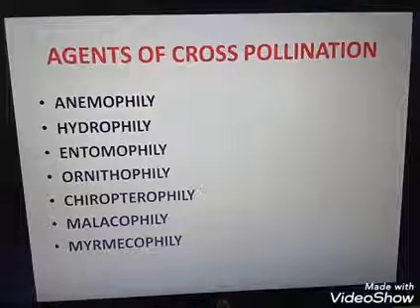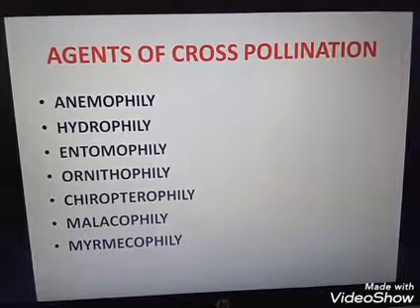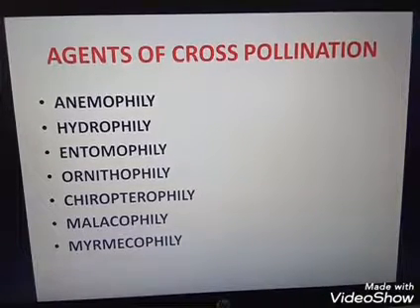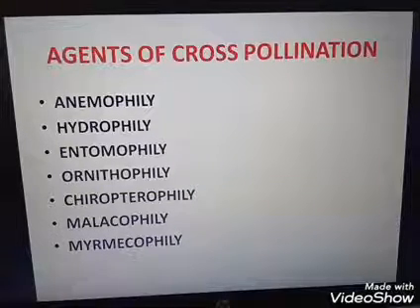So first we are discussing anemophily. Do you have any idea what anemophily is? Is it a biotic or abiotic agent of cross pollination? Anemophily means wind pollination. Wind is an abiotic factor. So wind pollination is known as anemophily. It is more common among abiotic pollinations.